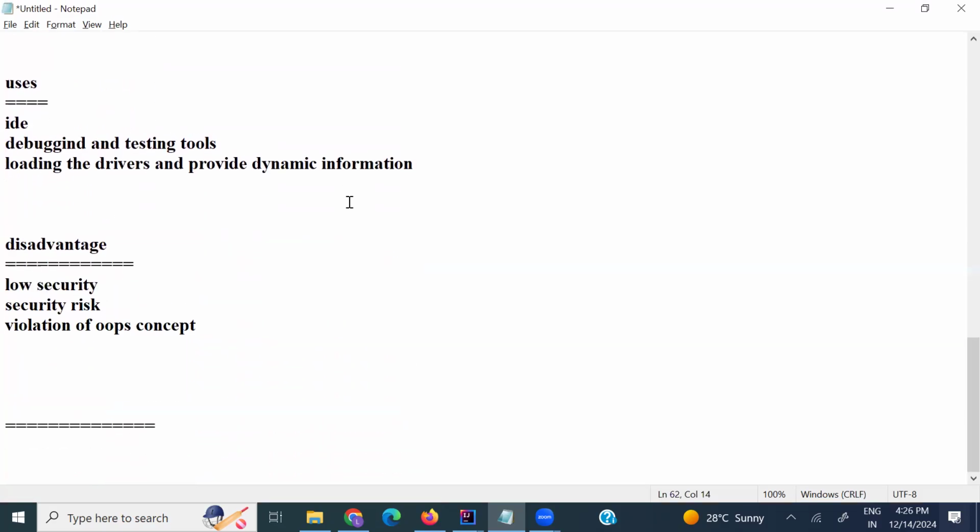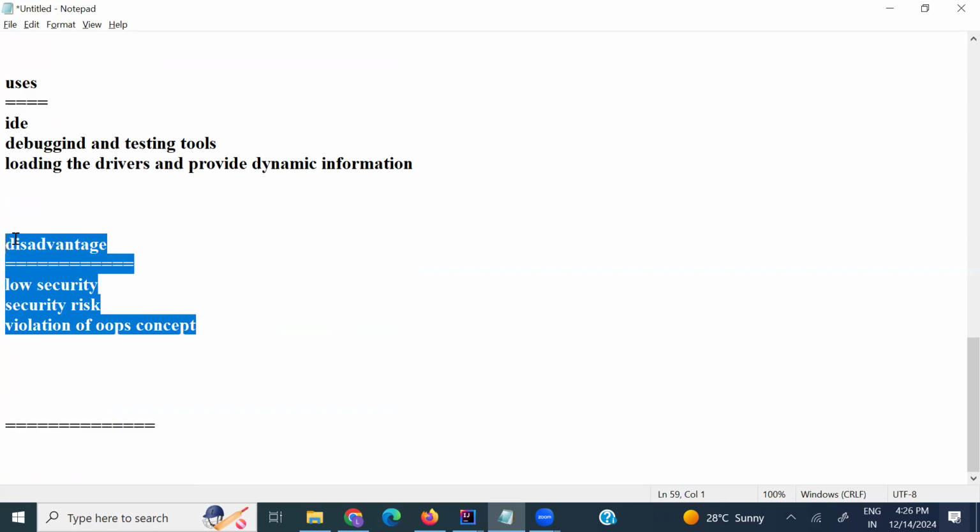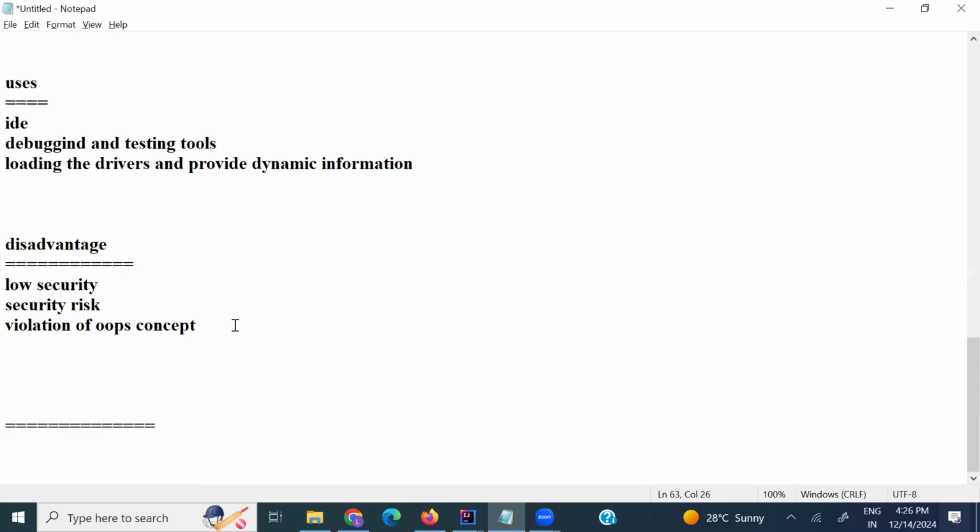That is the low security and security risk. It is also a violation of OOP concepts, because it is not a secure application. Even private members can be changed at runtime. That's all about it.